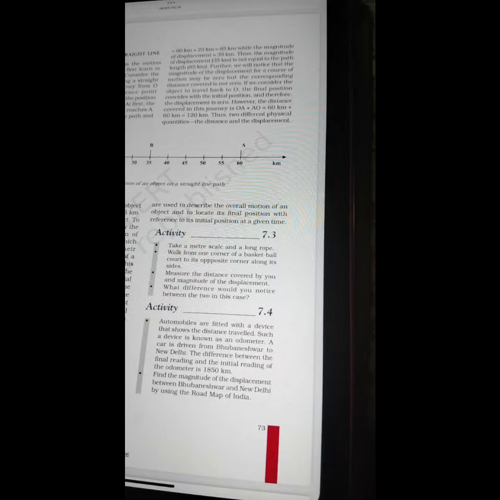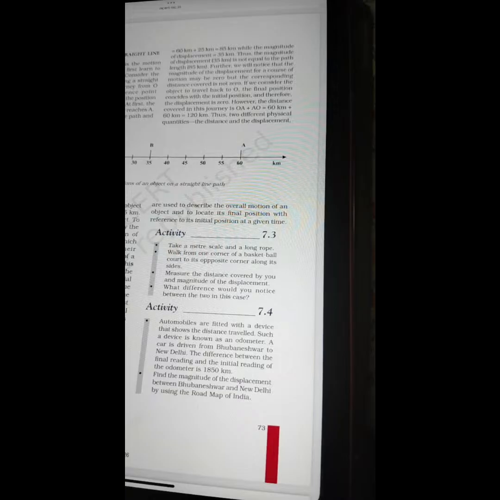Further, we will notice that the magnitude of the displacement over a course of motion may be zero, but the corresponding distance covered is not zero. If we consider the object to travel back to O, the final position coincides with the initial position and therefore the displacement is 0. However, the distance covered in the journey OA plus AO is equal to 60 plus 60, that is 120 kilometers. Thus, two different physical quantities, the distance and the displacement, are used to describe the overall motion of an object and to locate its final position with reference to its initial position at a given time.